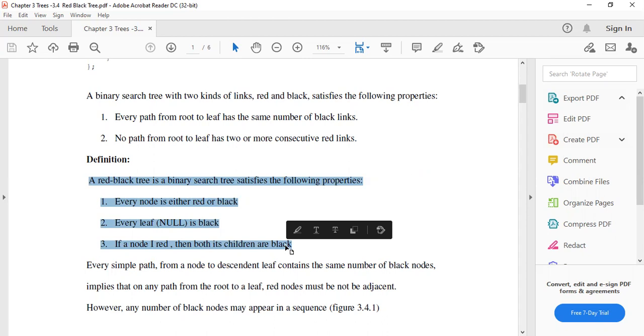जो भी आपके leaf node होंगे वो black होंगे, whatever the level might be, but the leaf should always be black. Third, if a node is red, then both of its children should be black. अगर parent red है तो उसके children black होने चाहिए. That is the definition or parameters with respect to the red black tree. That is very simple.